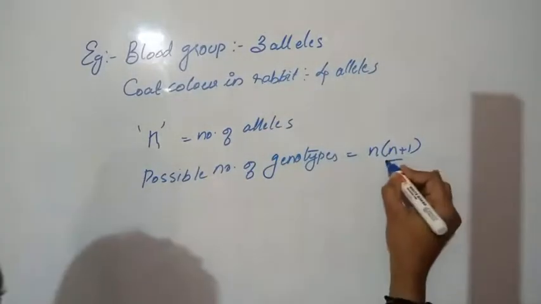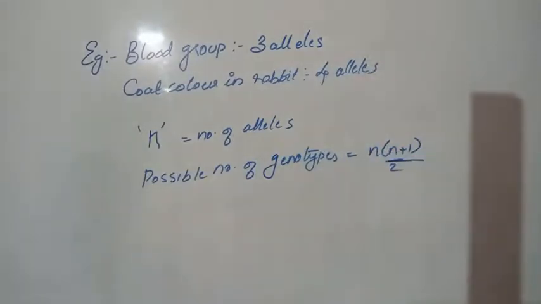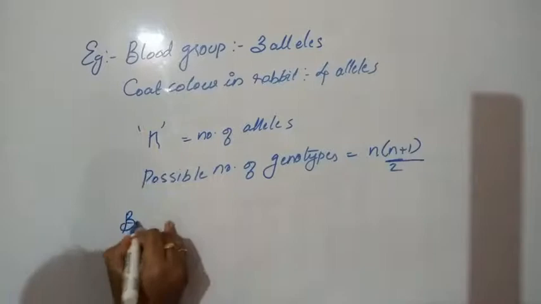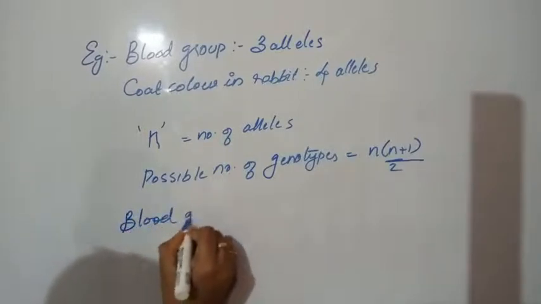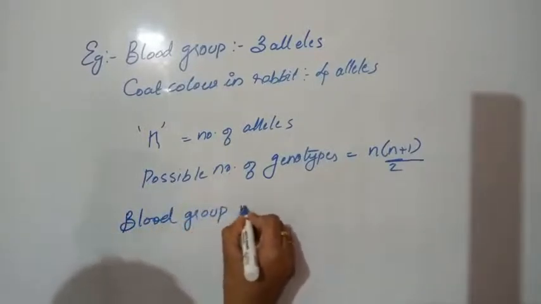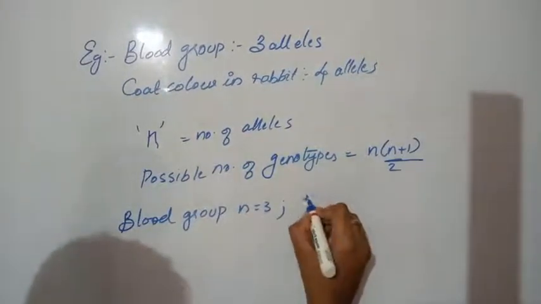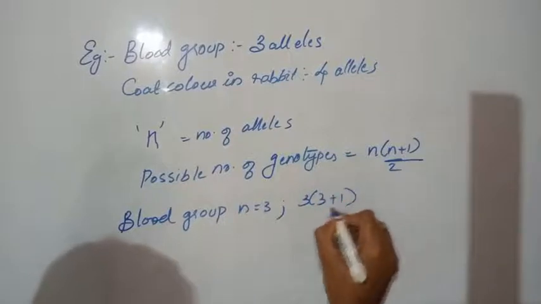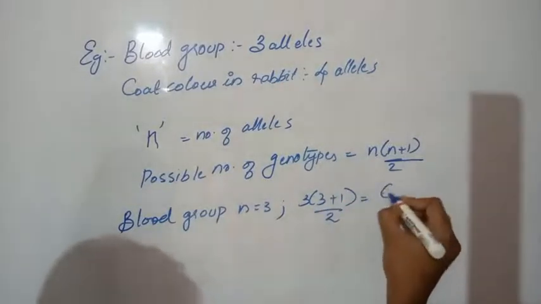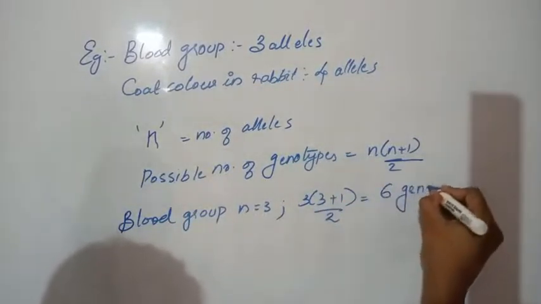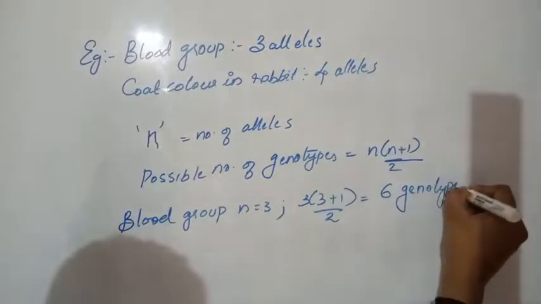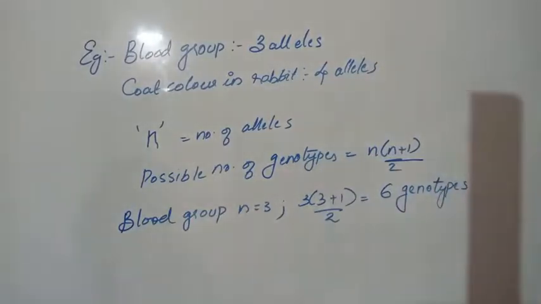Let's look at blood group. For blood group, n equals 3. So the possible number of genotypes equals 3 into 3 plus 1 by 2. It is 6 different genotypes.